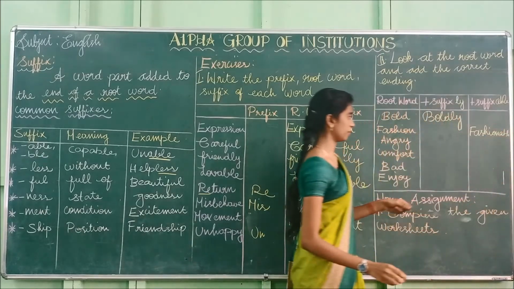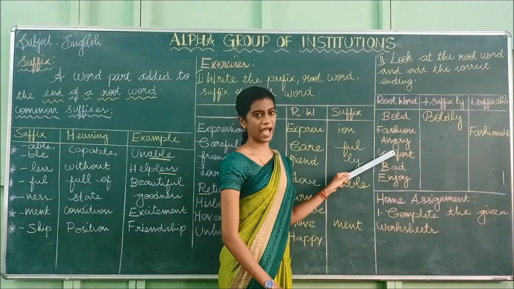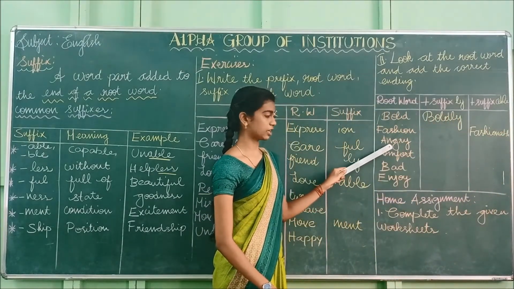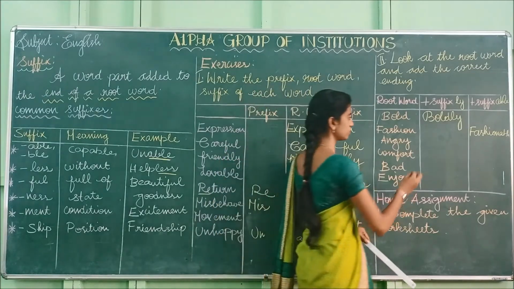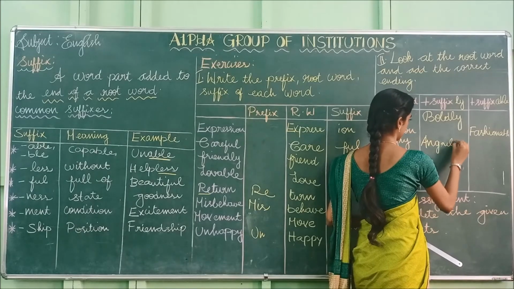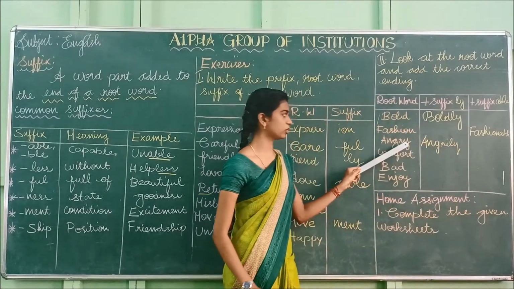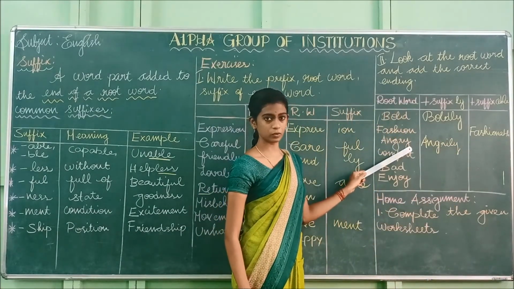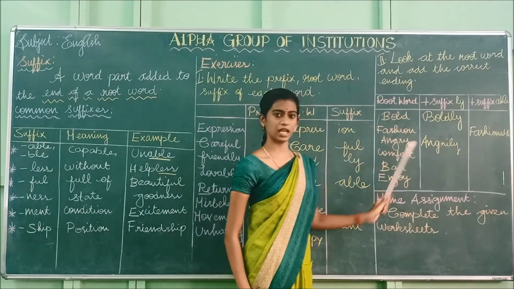F-A-S-H-I-O-N-A-B-L-E. Fashionable. And the third one is angry. The suffix for this root word angry is angrily, A-N-G-R-I-L-Y. So what you have to do? You have to remove this y and instead of this y you have to add I-L-Y.